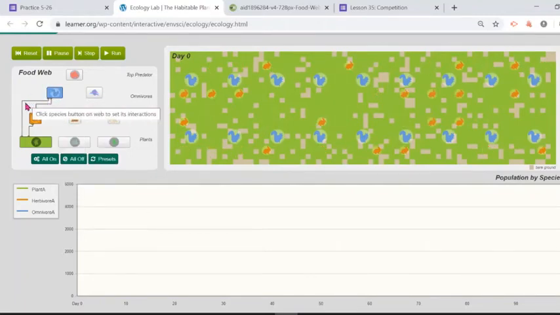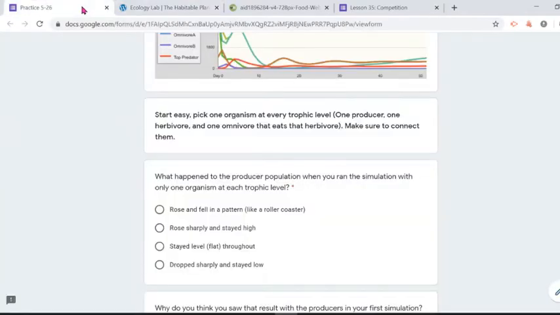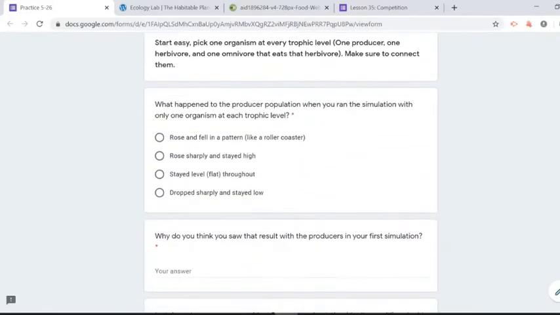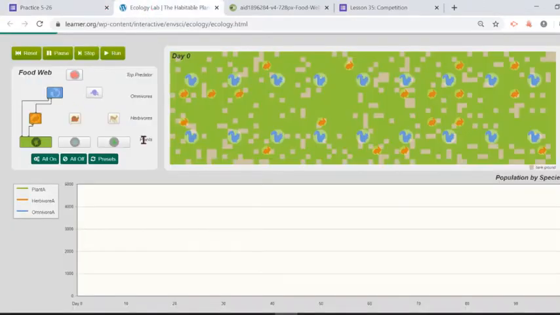And then you're going to see that little connection made between the squirrel and the plant. Okay, so we already have the first food web ready to answer the questions, and it says that we need to click run when we are ready to run it. So I think we're pretty much ready.